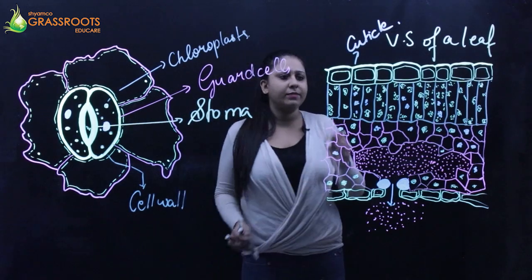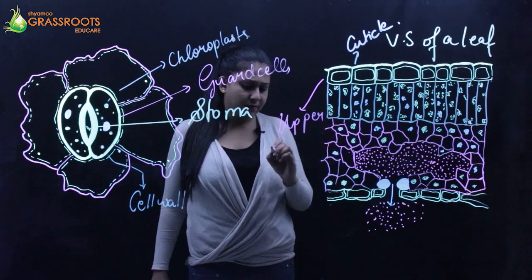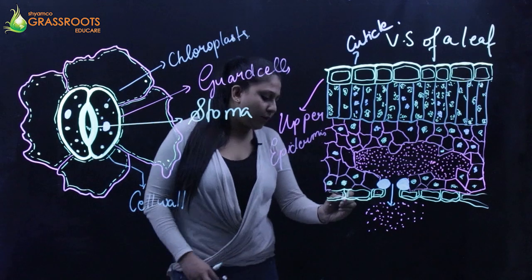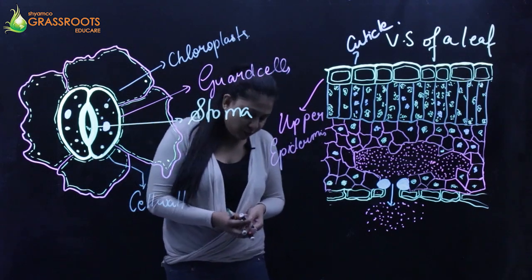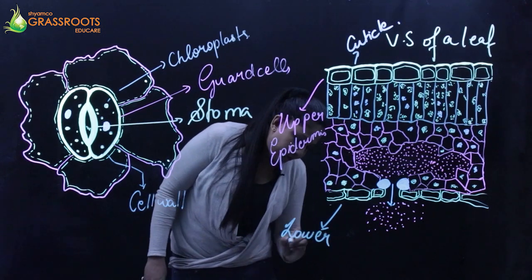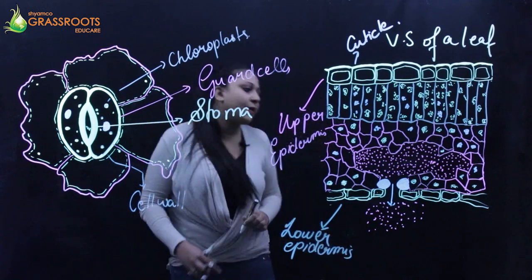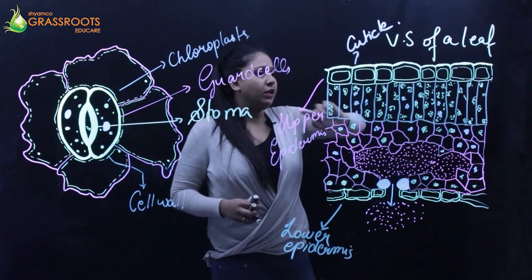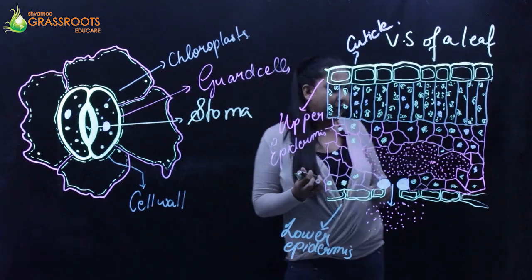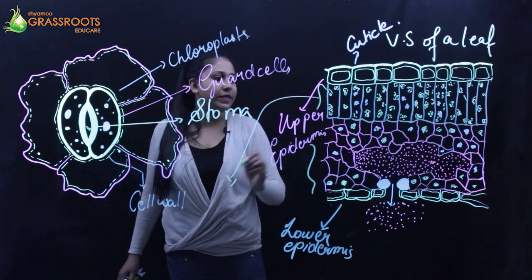Then you have the upper epidermis, and the bottom layer is the lower epidermis. So you have cuticle, you have upper epidermis, you have lower epidermis. Whatever is present in between, this entire structure in between, is the mesophyll tissue.